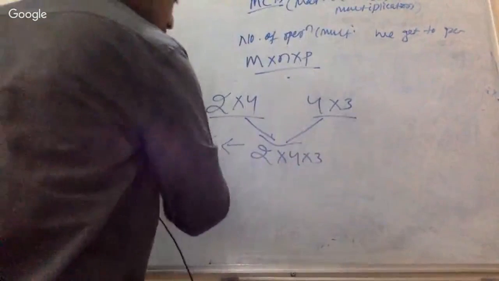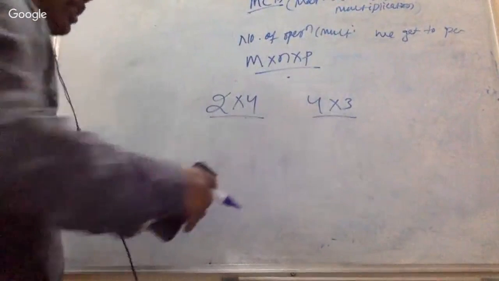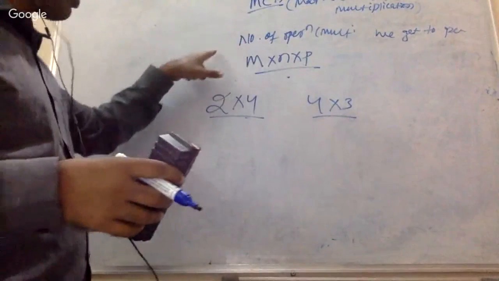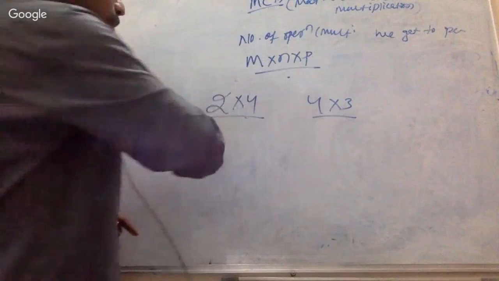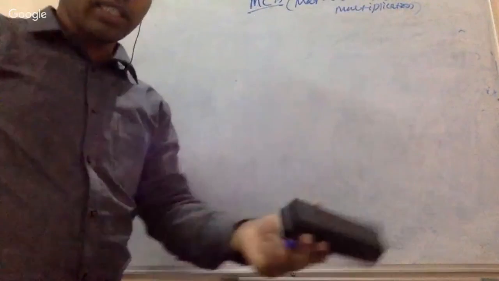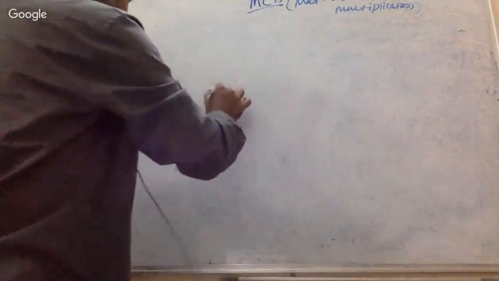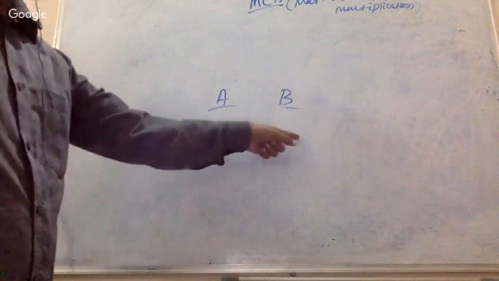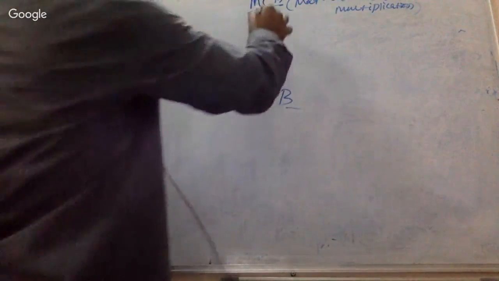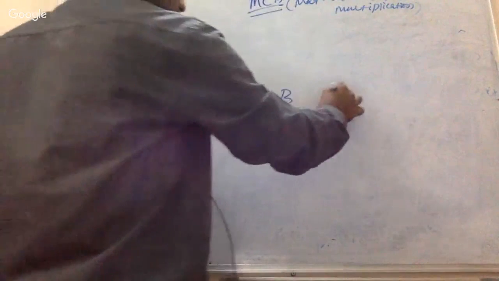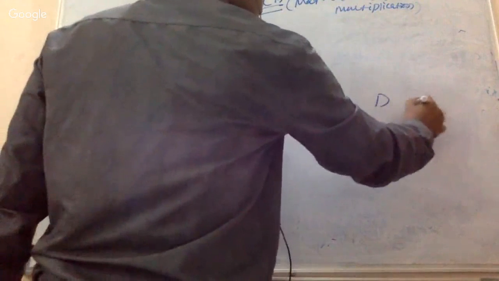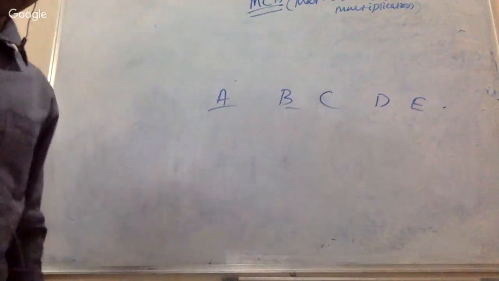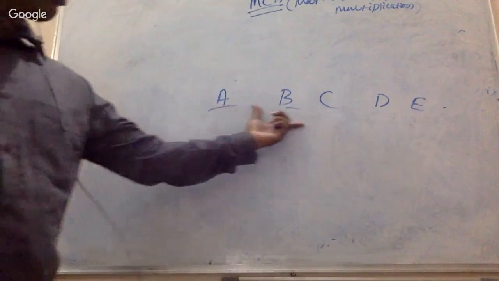Suppose you are given a matrix and you are performing this multiplication, but we are not interested in matrix multiplication. We are interested in matrix chain multiplication. What does that mean? Matrix multiplication means we are just multiplying two matrices, A and B. But our objective is matrix chain multiplication. That means there is a series of matrices.